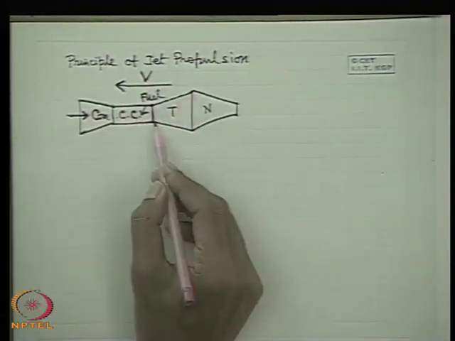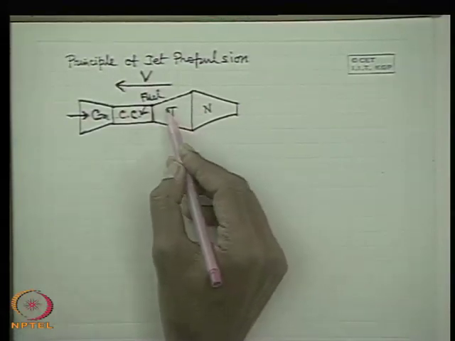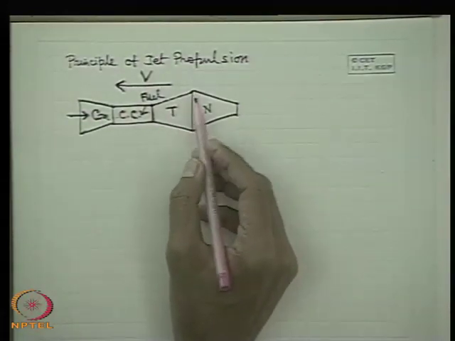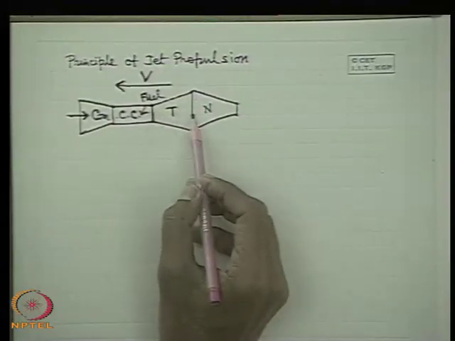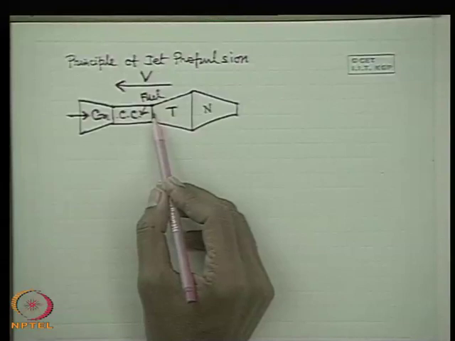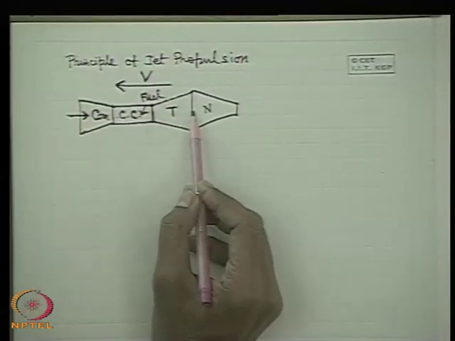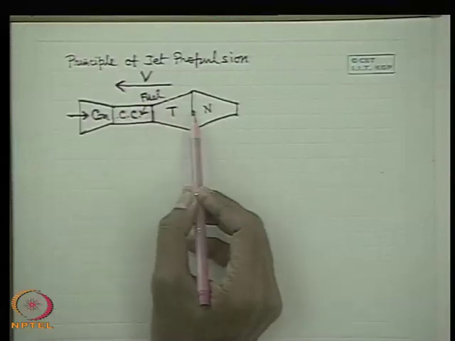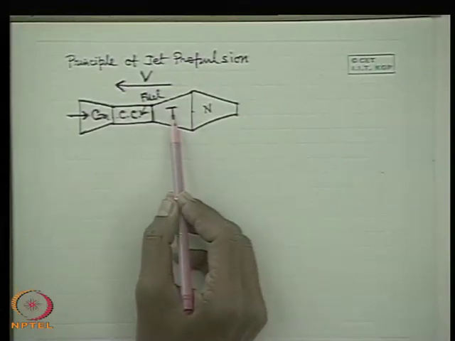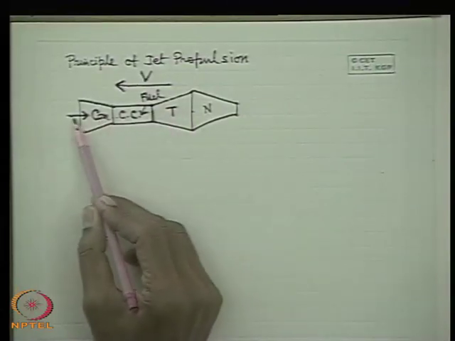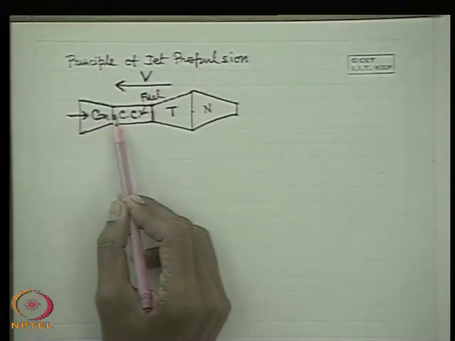As you know, it will also be taught next year in the fluid machines class. The turbine is a machine which develops work while the fluid flows through it and the pressure of the fluid is decreased. That means we can tell that it is an expansion process. The fluid from high pressure and temperature expands to a low pressure and temperature, and some amount of work is developed, and this work is utilized to drive the compressor, because the compressor requires work to compress a fluid from a low pressure to a high pressure.